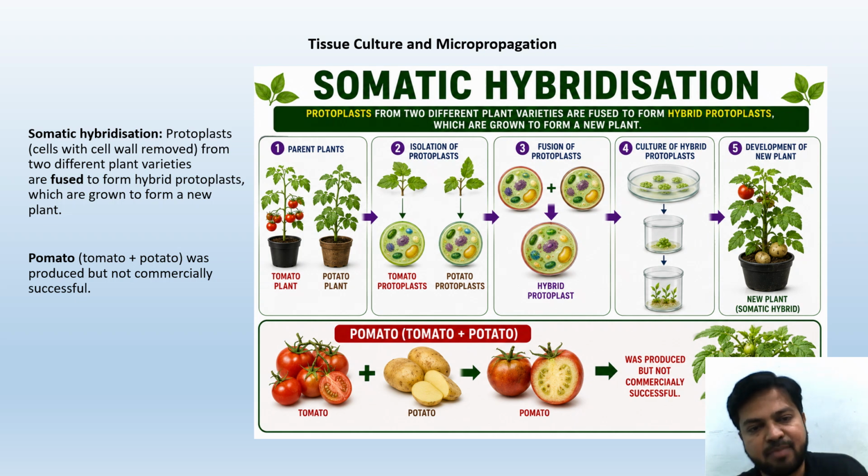First step is having the parent plants. Second step is isolation of the protoplast of each plant. Third step is fusion of the protoplasts to produce a hybrid protoplast. Fourth step is culture of the hybrid protoplast. Fifth step is development of a new plant. This is called a somatic hybrid.